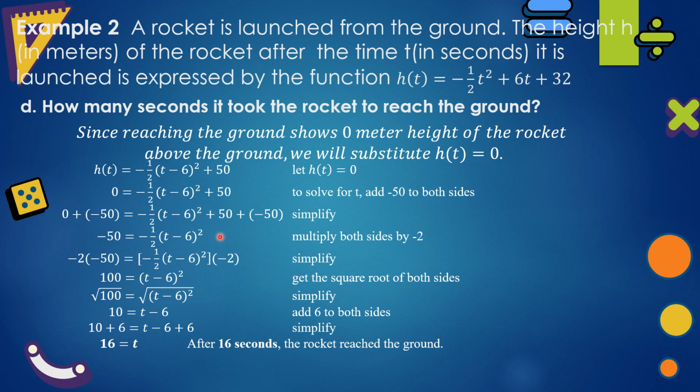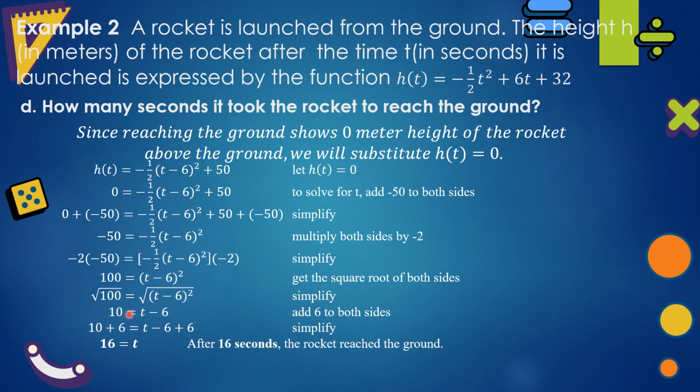To have the square of t minus 6 alone in one side, multiply both sides by negative 2. Negative 2 times negative 1 is positive 2 divided by 2 is positive 1. Negative 2 times negative 50 is 100. Get the square root of both sides. Square root of 100 is positive or negative 10. And the square root of the square of t minus 6 is t minus 6.